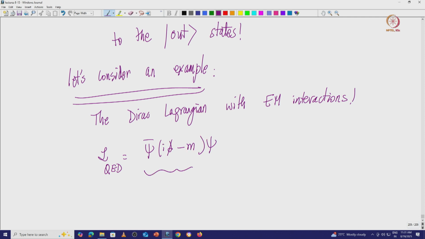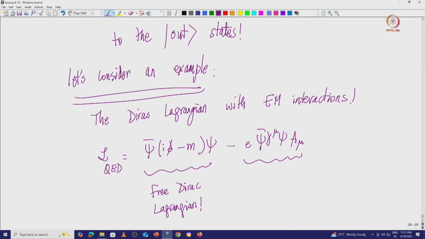This is nothing but your free Dirac Lagrangian, plus minus i e psi bar gamma^mu psi A_mu. This is how electromagnetic theory interacts.